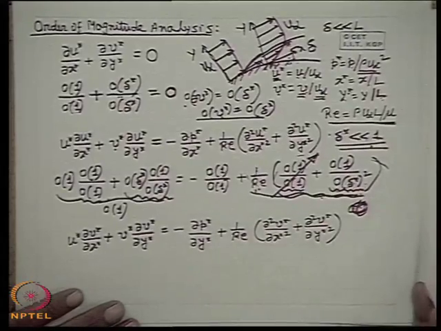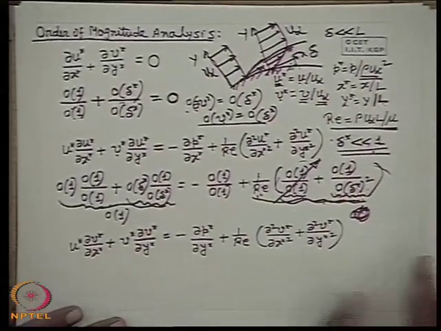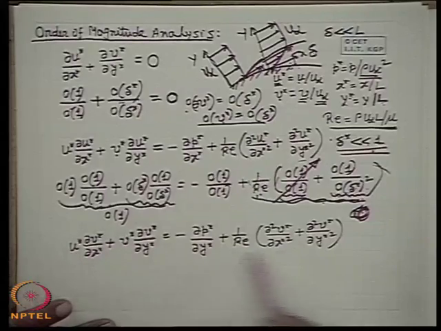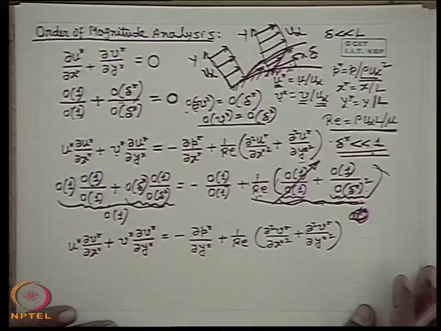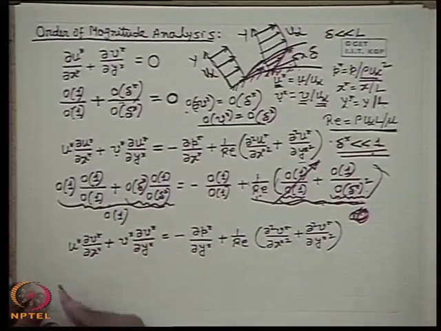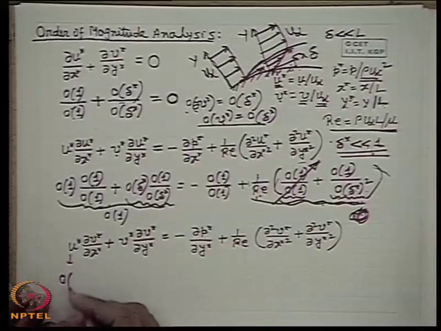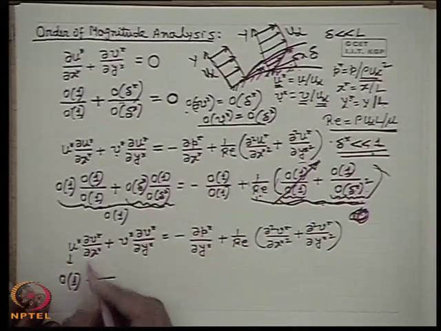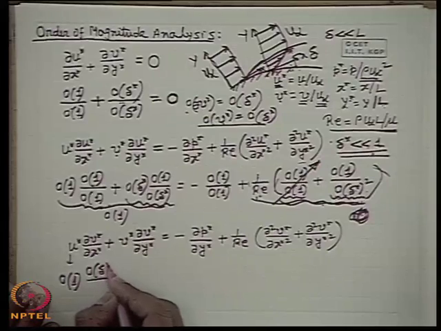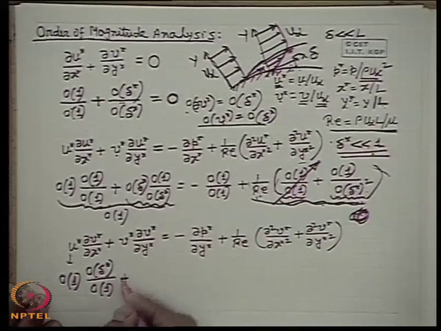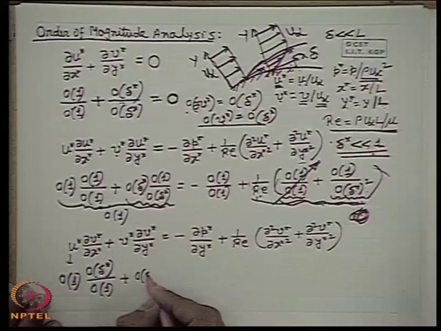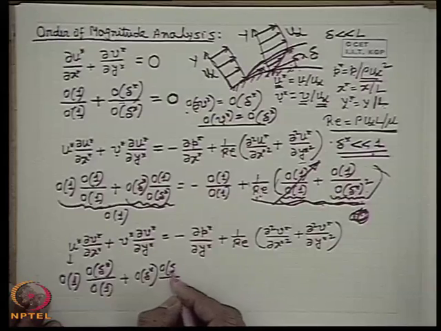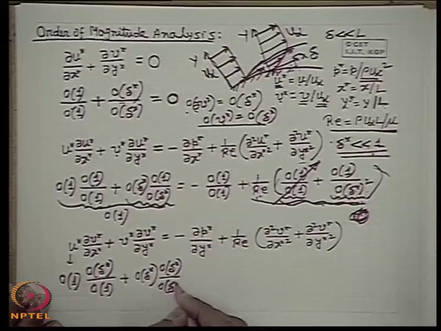Now at the same time, if we make an order of magnitude analysis for the y direction equation, we will arrive at an interesting result. What is this? Let us see. The order of this is 1. Now it is known, everything is known. The order of V star is delta star. The order of del V star is delta star. The order of del y star is delta star.